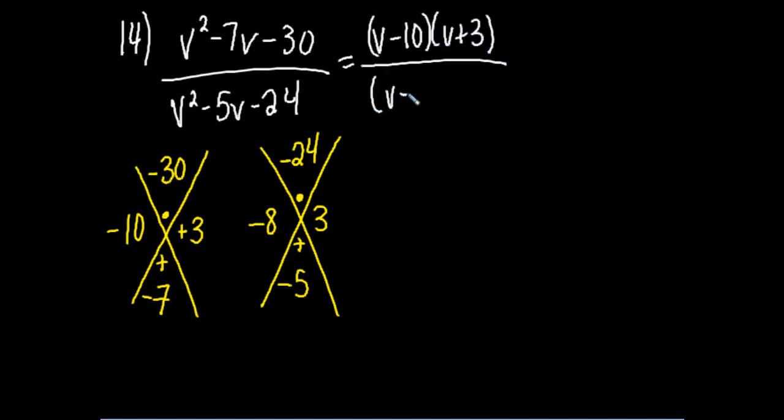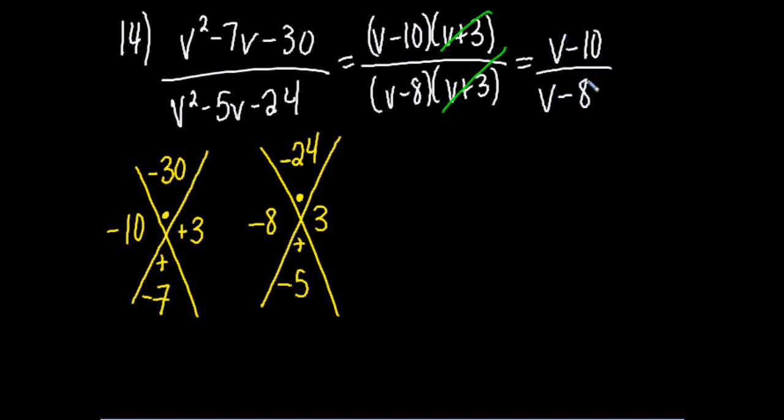And our denominator is going to be v minus 8, v plus 3. And then we just say, okay, what matches? The v plus 3, so we're going to get rid of those. And we're left with v minus 10 over v minus 8.